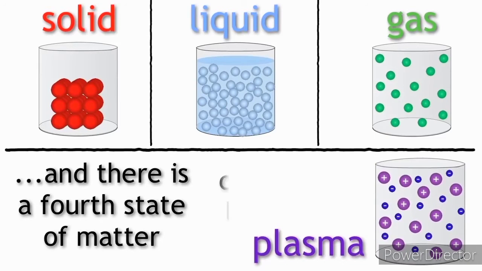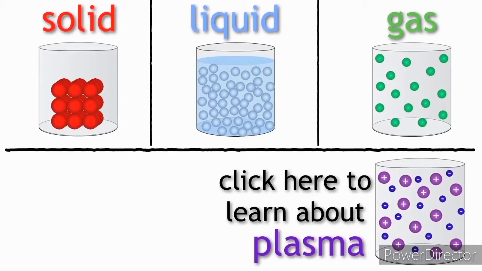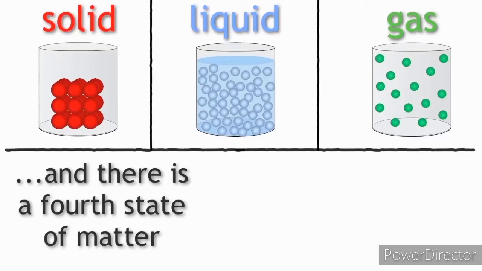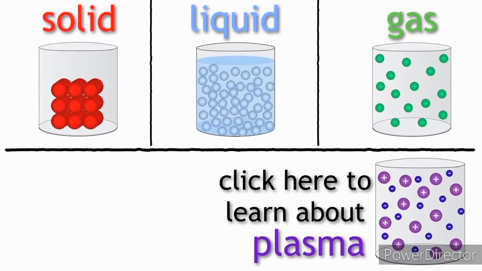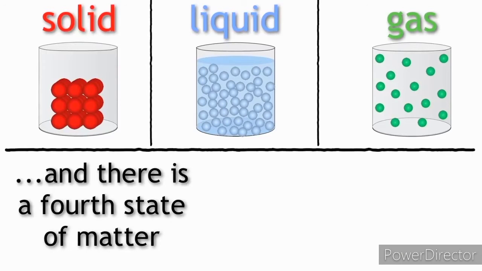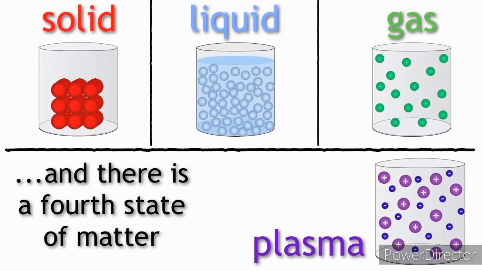There's a fourth state of matter called plasma. Now, what is plasma? Plasma, you can define it as a hot matter. You can think of plasma as a hot matter. Example is the sun. Okay? Watch this video to learn more about matter.